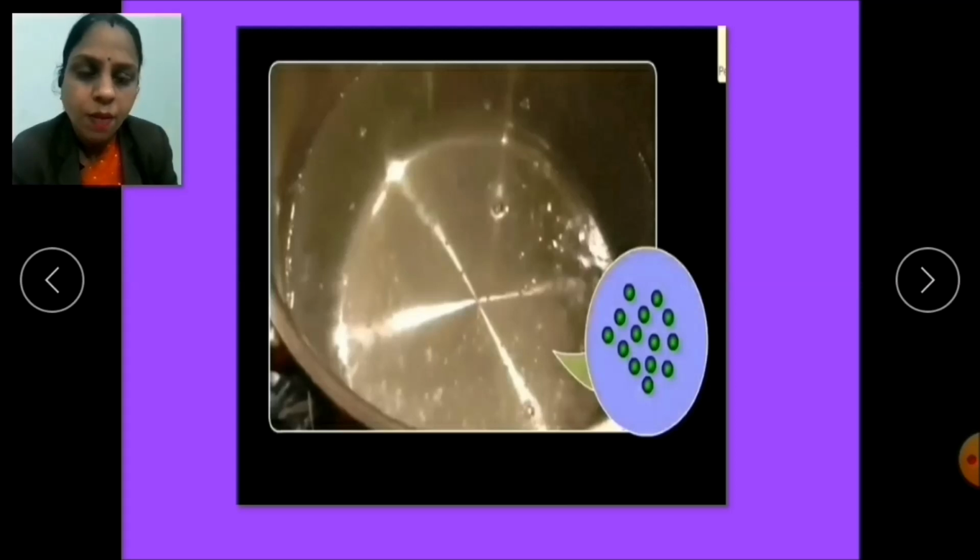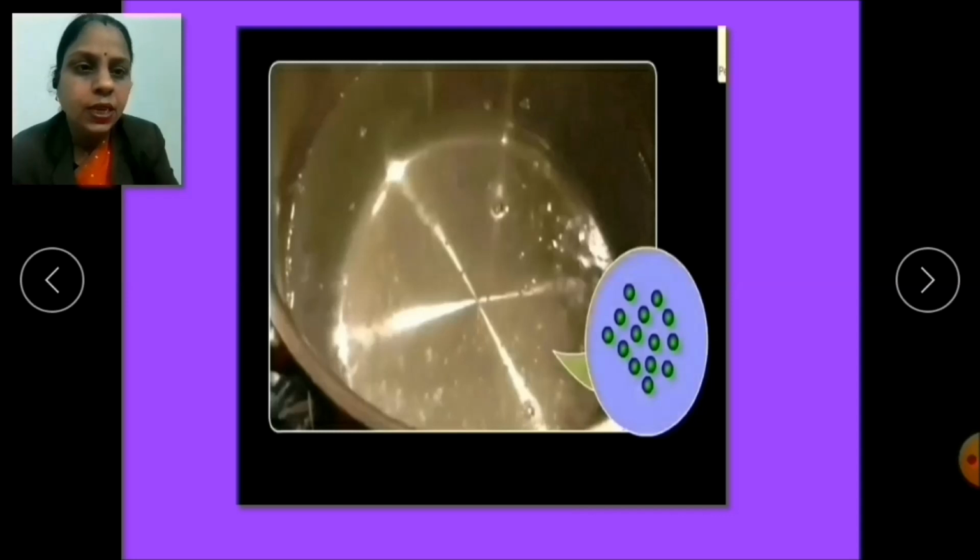They gain more energy, and as they gain more energy the molecules start moving more vigorously, and the space between the molecules usually increases. Here, children, what happens? The intermolecular force of attraction becomes too weak to hold the molecules together, and as a result, it results in the gaseous state.